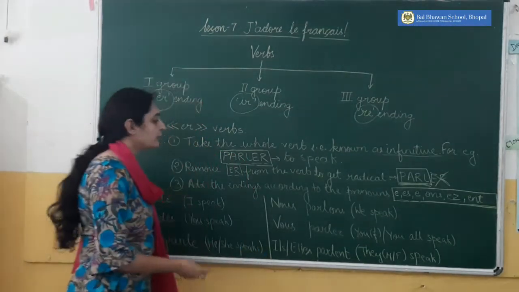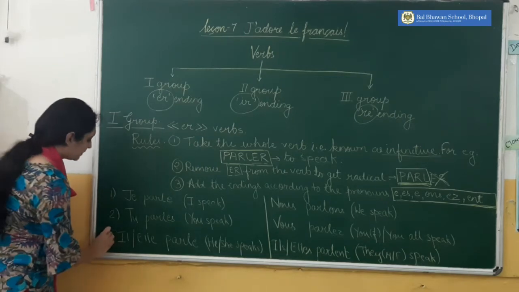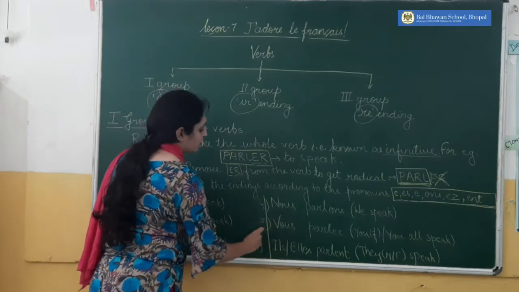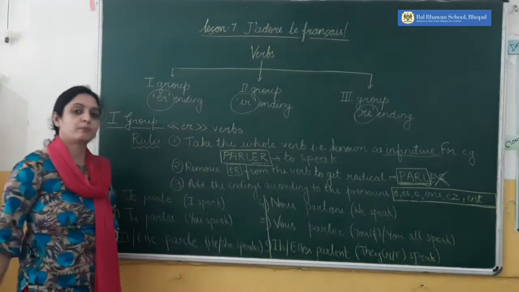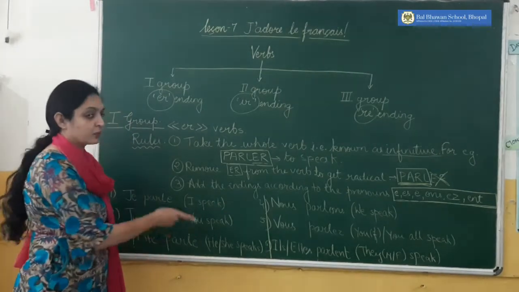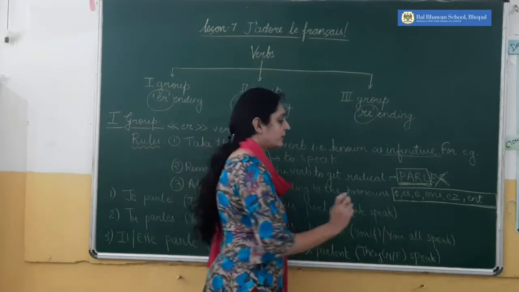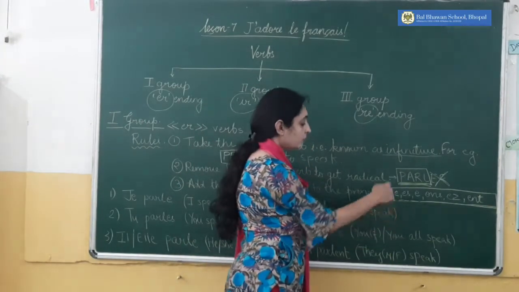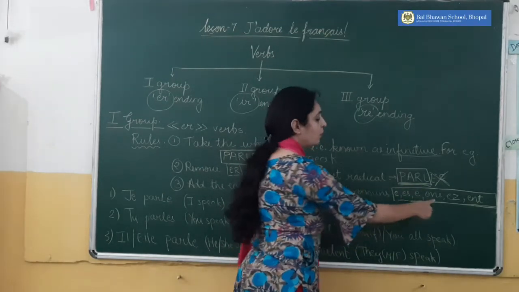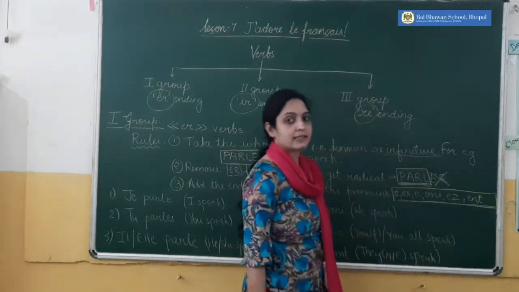Firstly is je, then tu, third is il, fourth is nous, fifth is vous, and sixth is ils. Please do not change the order of these pronouns. Now check the endings: with je we use e, with tu es, il e, nous ons, vous ez, and ils ent.